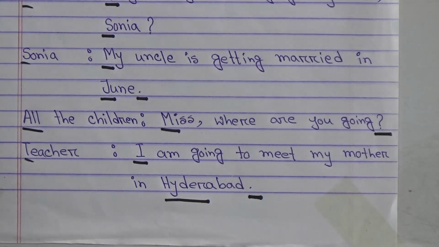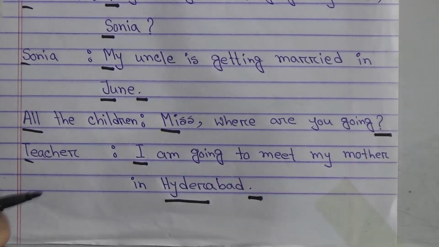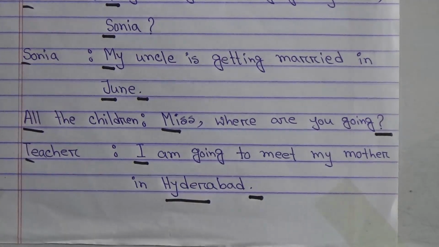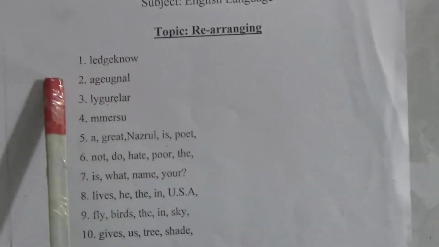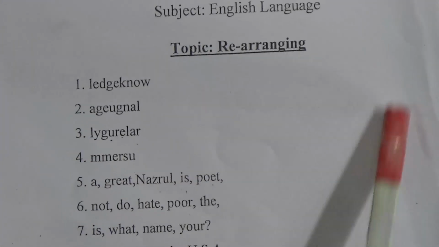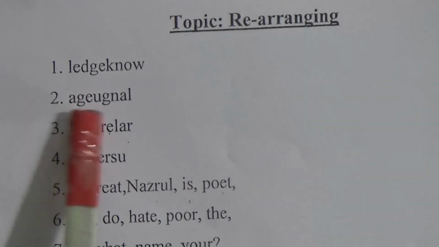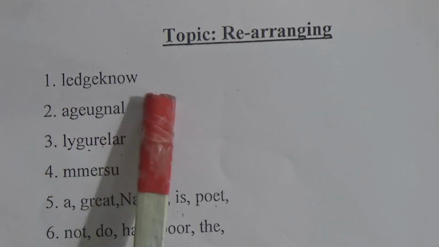So my dear student, this is our exercise number 1 answer, and exercise number 2 answer. And our another topic is rearrange. Here are some jumbled words and jumbled sentences, and we have to rearrange them. First one, NEDGEKNOW.